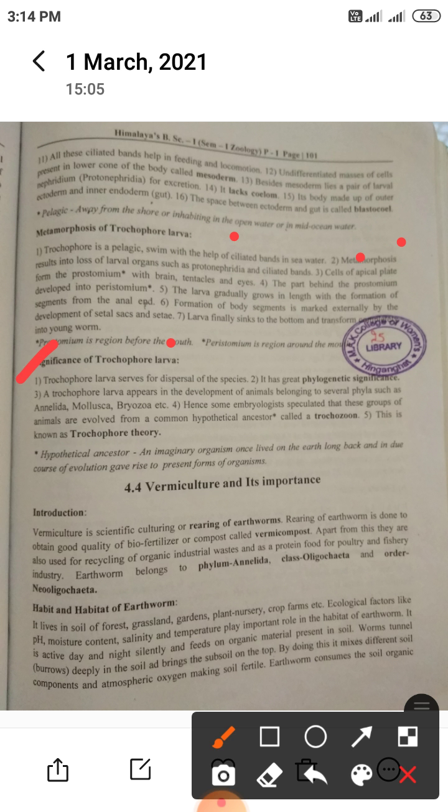Then, the significance of Trochophore larva. Trochophore larva serves for dispersal of the species. It also has great phylogenetic significance.